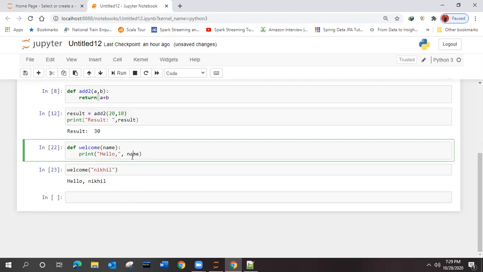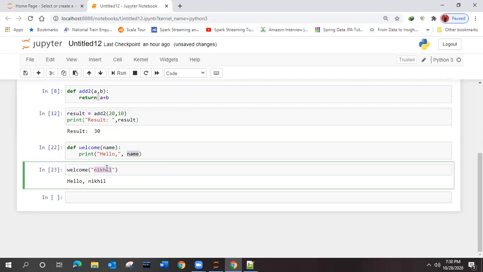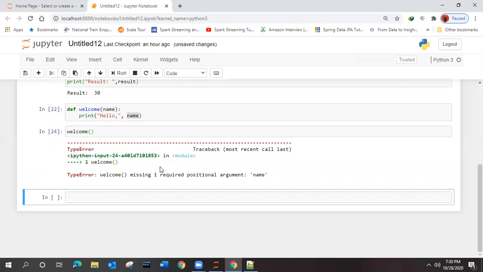Suppose I don't want to give the name, then what should it print? Because I'm giving the name and that is overriding and that is getting printed. Next time this function will be as it is. I will not give any name. What will happen in that case? It will say name is not defined. It is saying that welcome is expecting name as a parameter but it is not found. Then what changes are required?